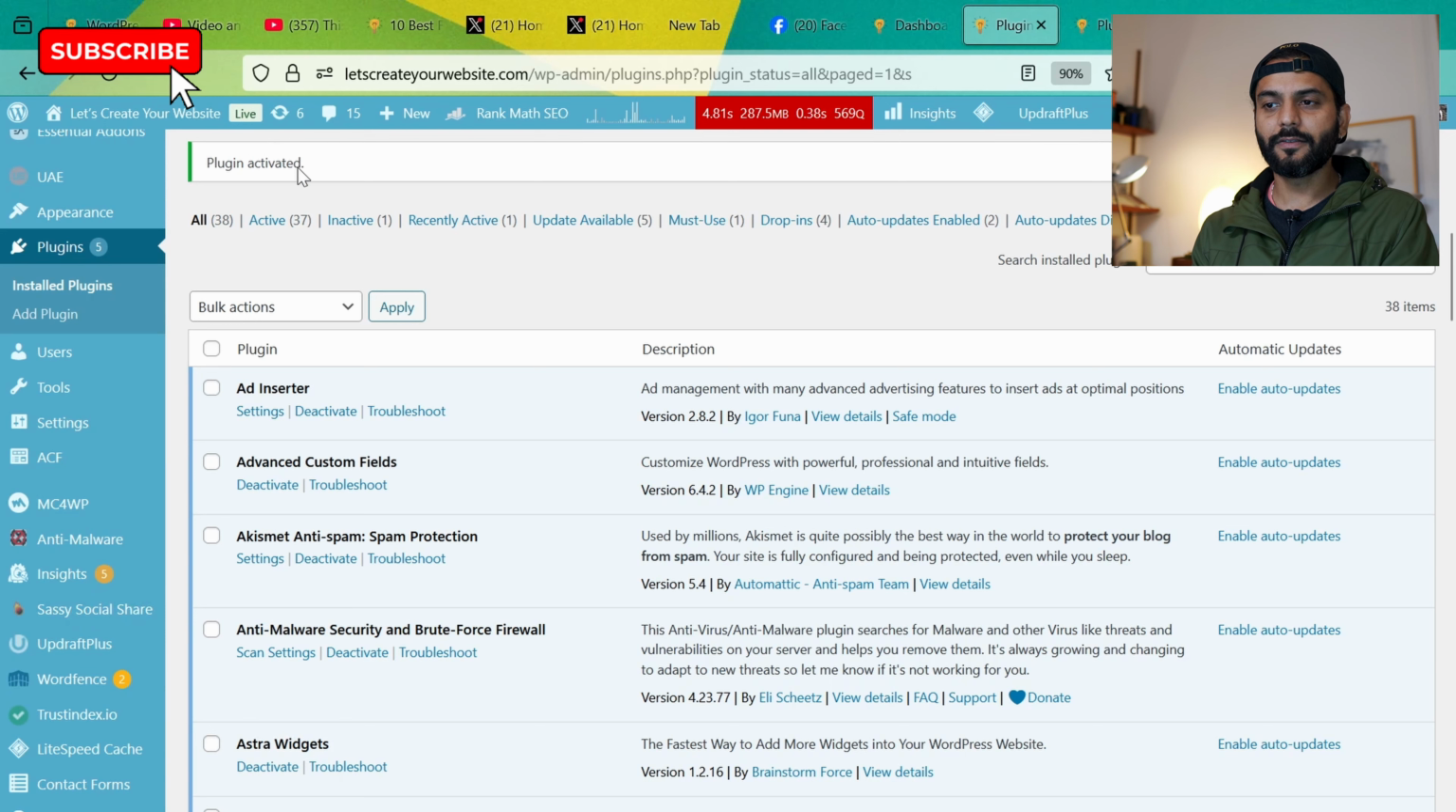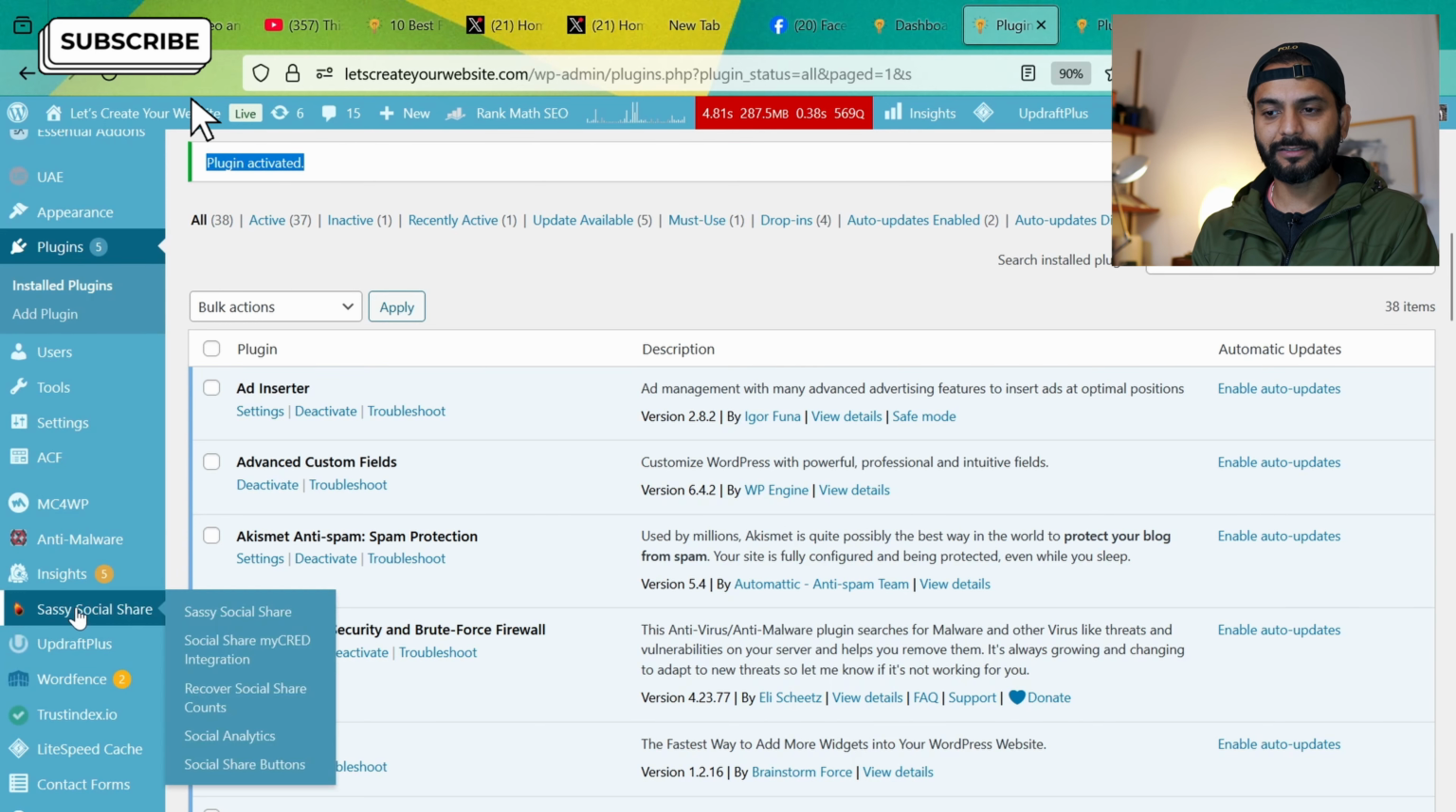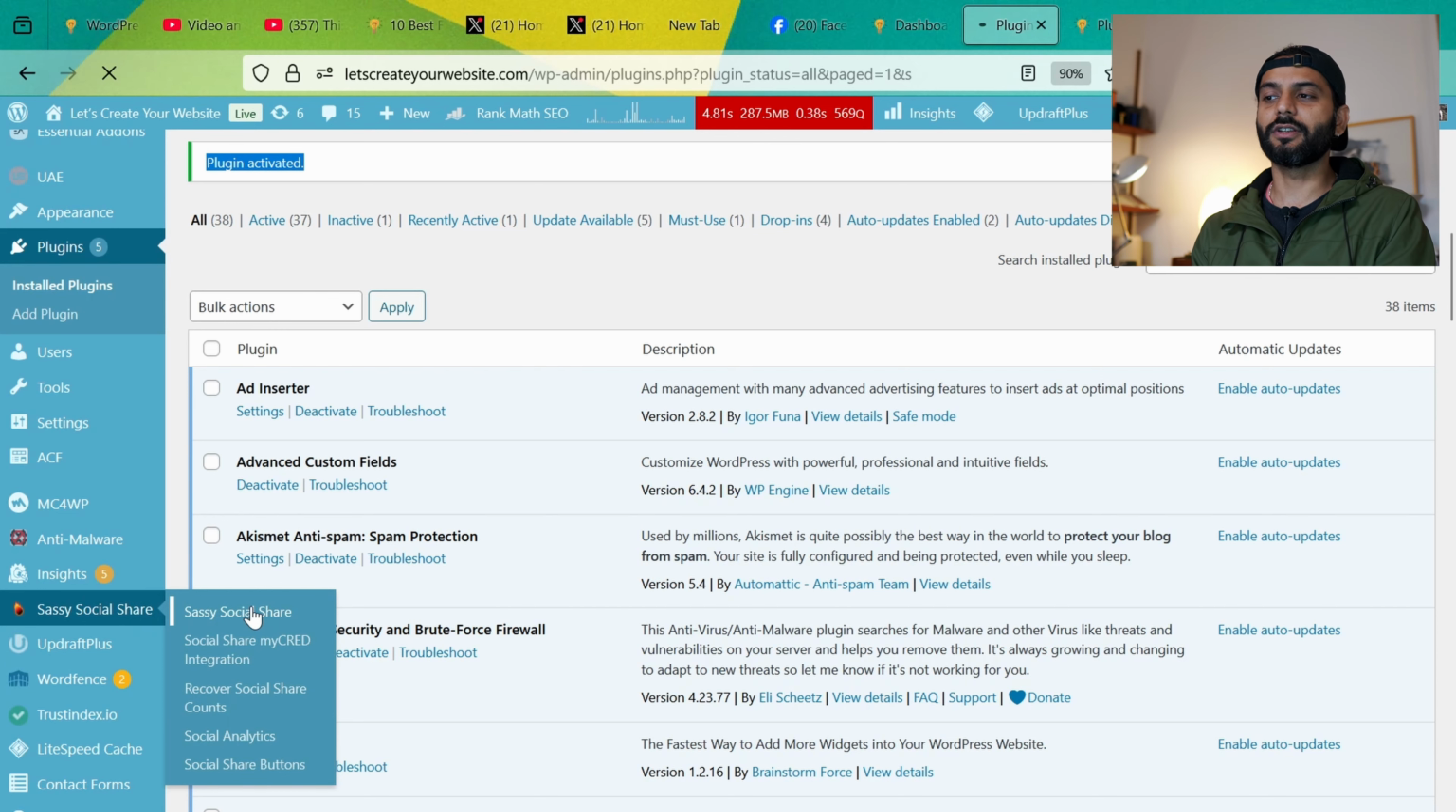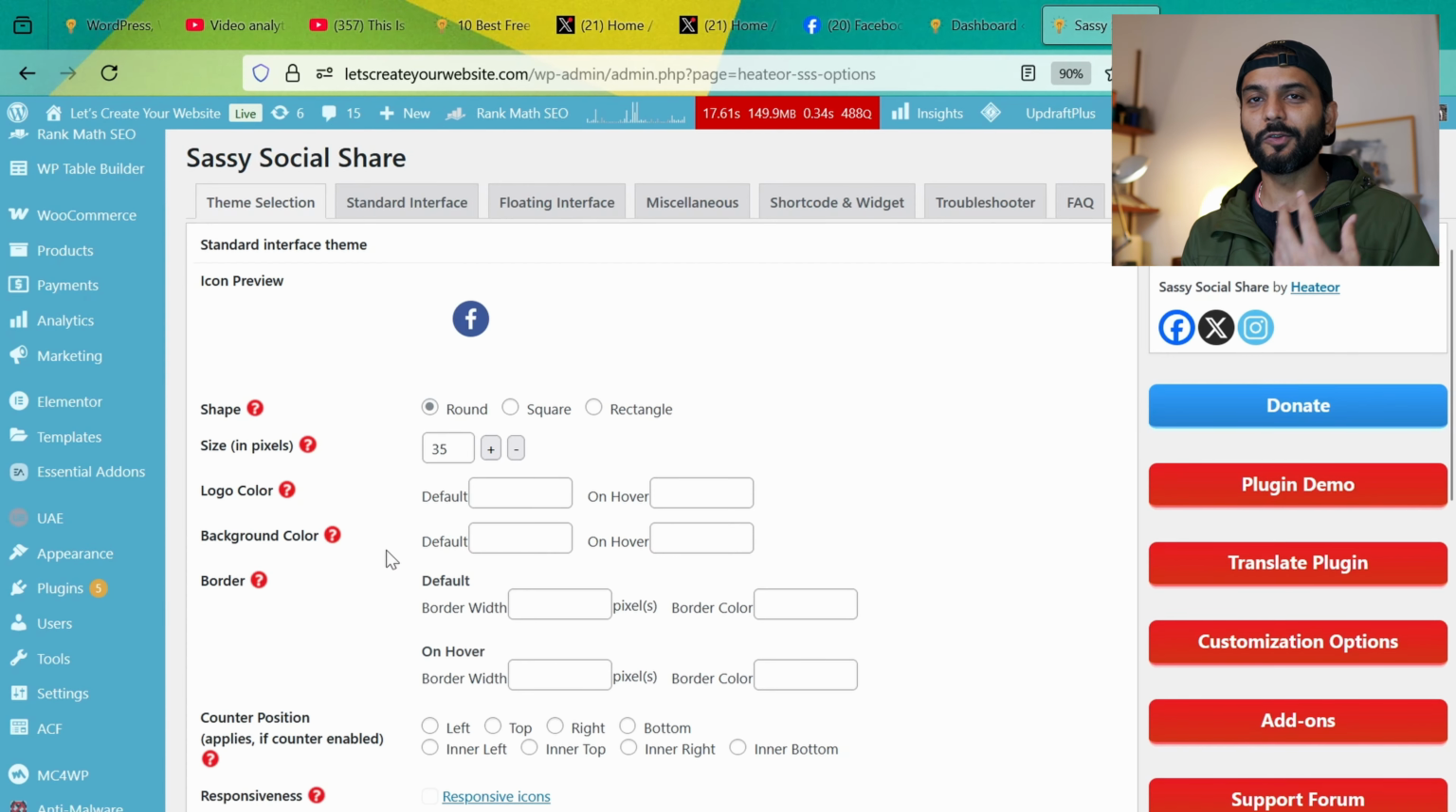Okay, the plugin is activated. You can find this plugin in the left sidebar, Sassy Social Share. And now what you need to do is click on Sassy Social Share, and you will find a few tabs here. Sometimes it can be overwhelming, but I'm going to explain it all. What you need to know is that we do not need to bombard our website. We do not need to put the social icons everywhere. I'm going to share the optimal places where you can put them.